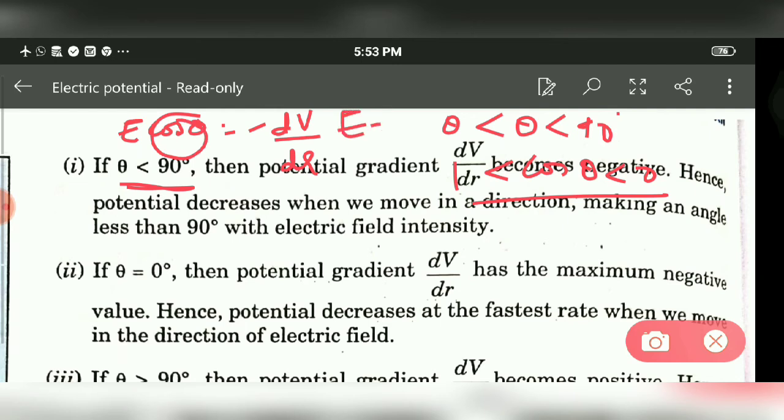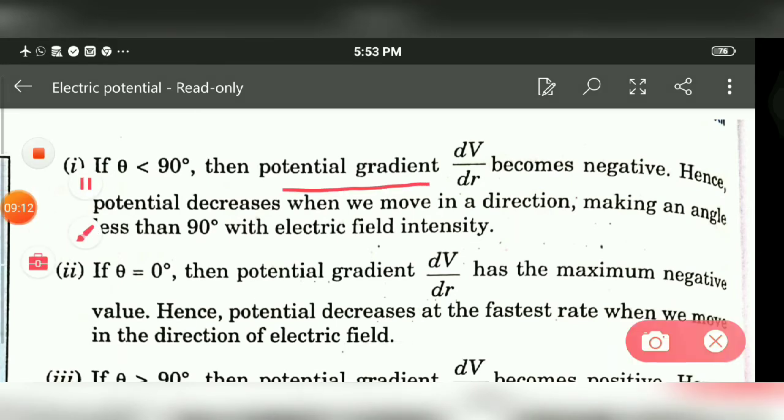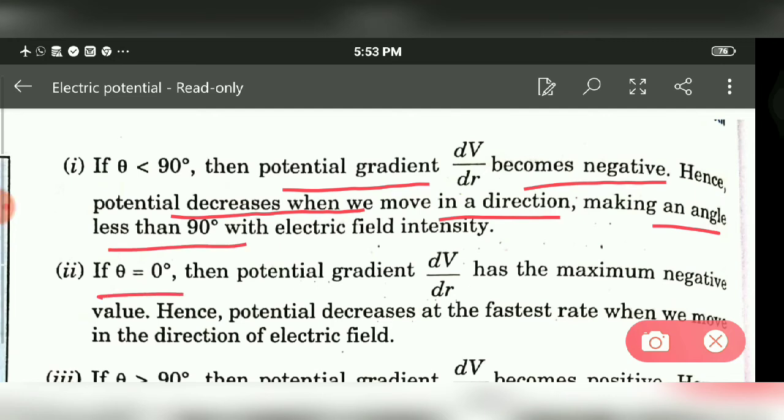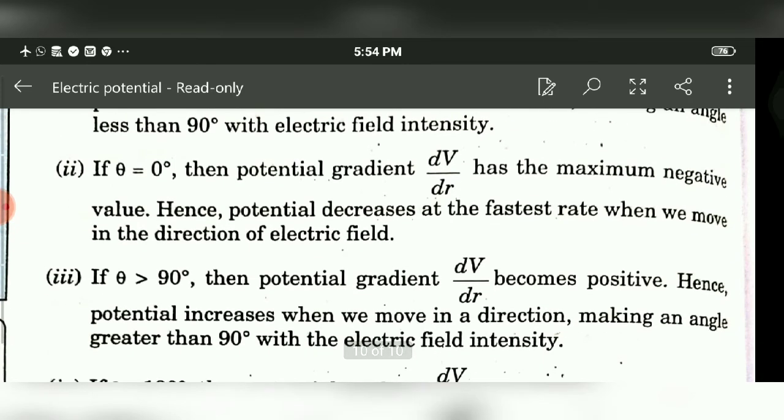Then the potential gradient becomes negative, and hence potential decreases when we move in a direction making an angle less than 90 degrees. If theta is 0, cos 0 is 1, and it has the maximum negative value. If theta is 180 degrees, cos theta is minus 1, and the gradient has its maximum positive value, so potential also decreases but at the fastest rate.